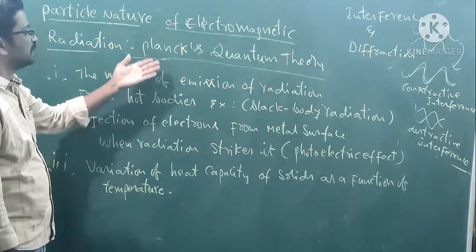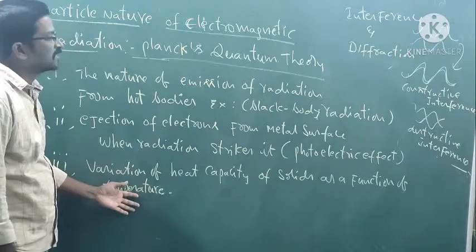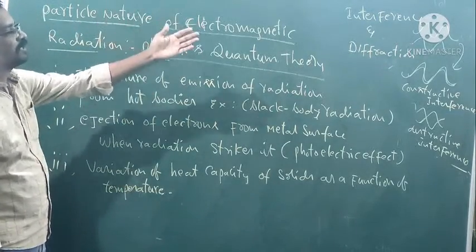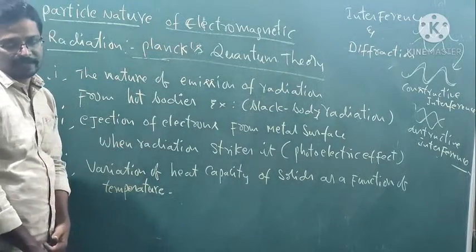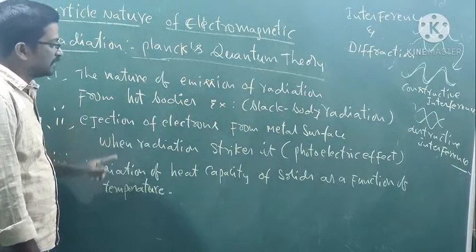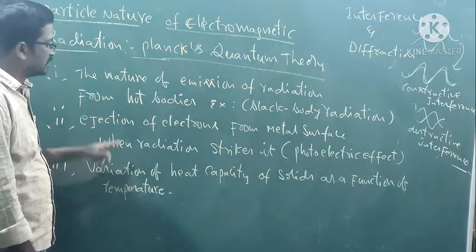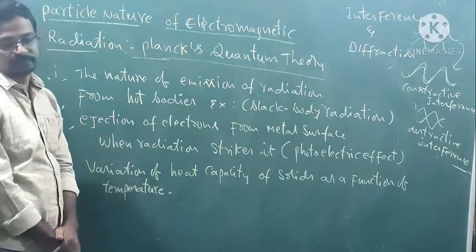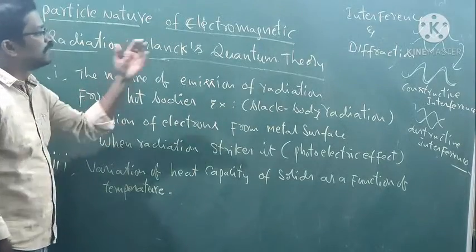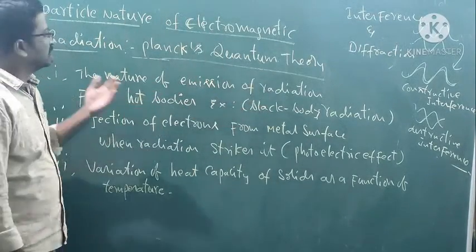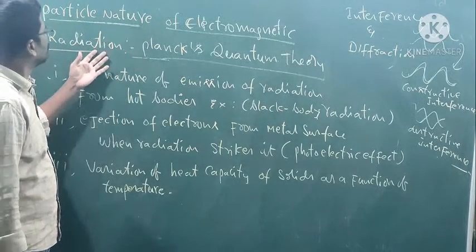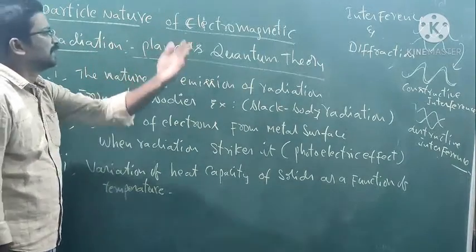He succeeded in explaining these experiments, but the classical way, meaning the wave nature of electromagnetic radiation, does not explain these experimental data. These experiments are not explained by the wave nature of electromagnetic radiation, and they are explained by the particle nature of electromagnetic radiation introduced by Planck.